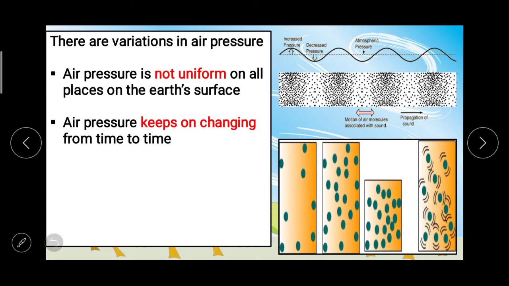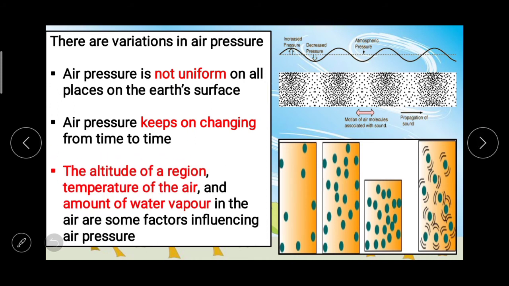Air pressure keeps on changing from time to time, and the altitude of a region, temperature of the air, and amount of water vapor in the air are some factors influencing air pressure. Which are the things which influence air pressure?